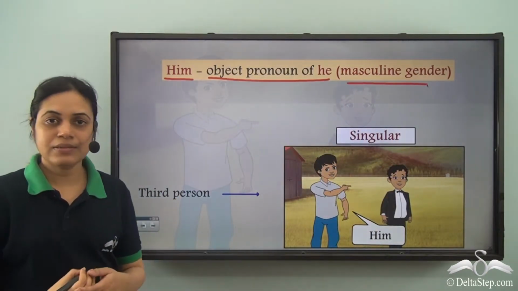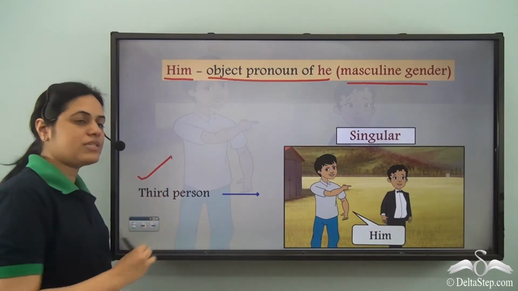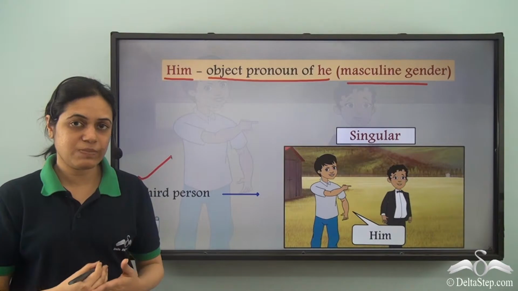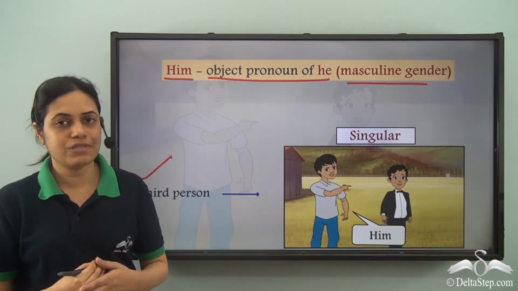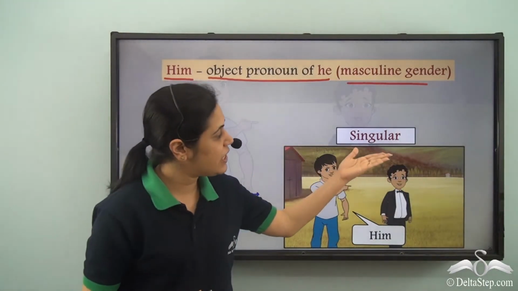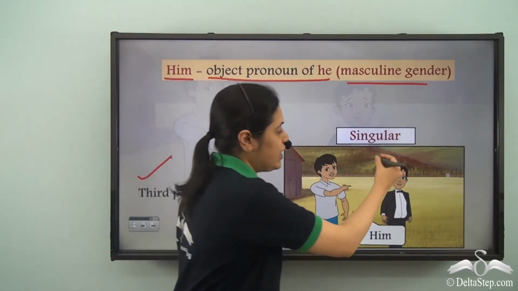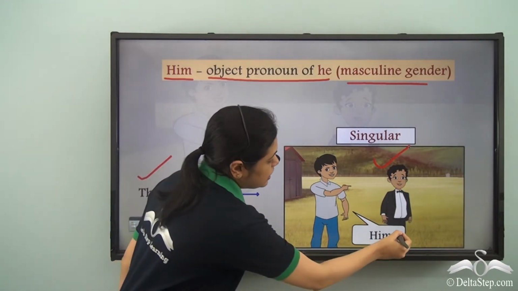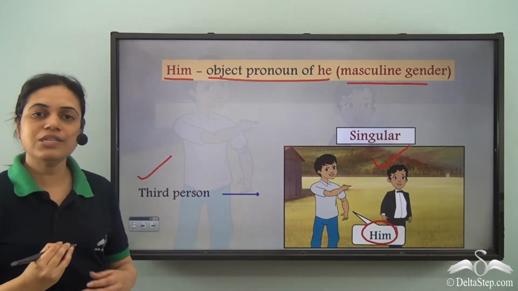For males, for third person, that is everybody other than the person speaking and the person spoken to, everybody else. And when it is singular, so when I am referring to just one person, the object pronoun is him.